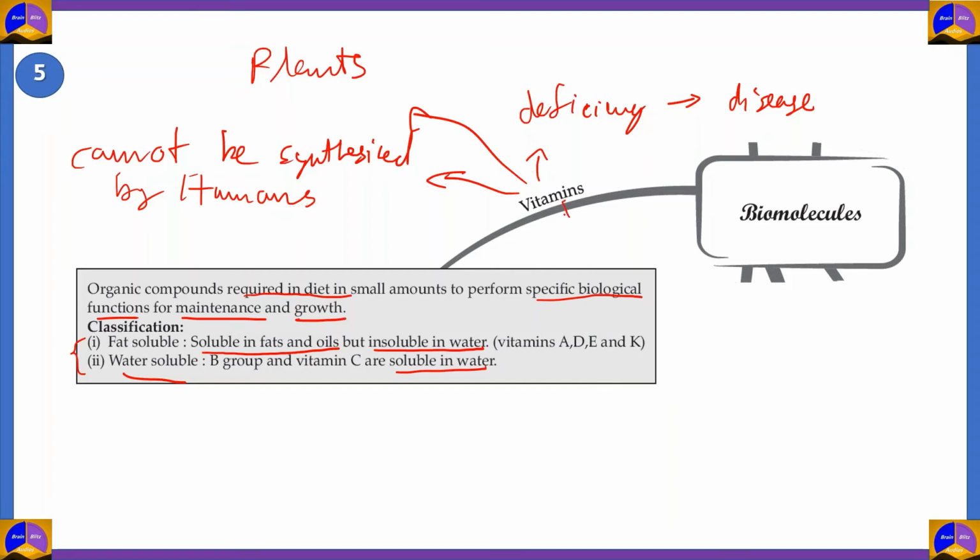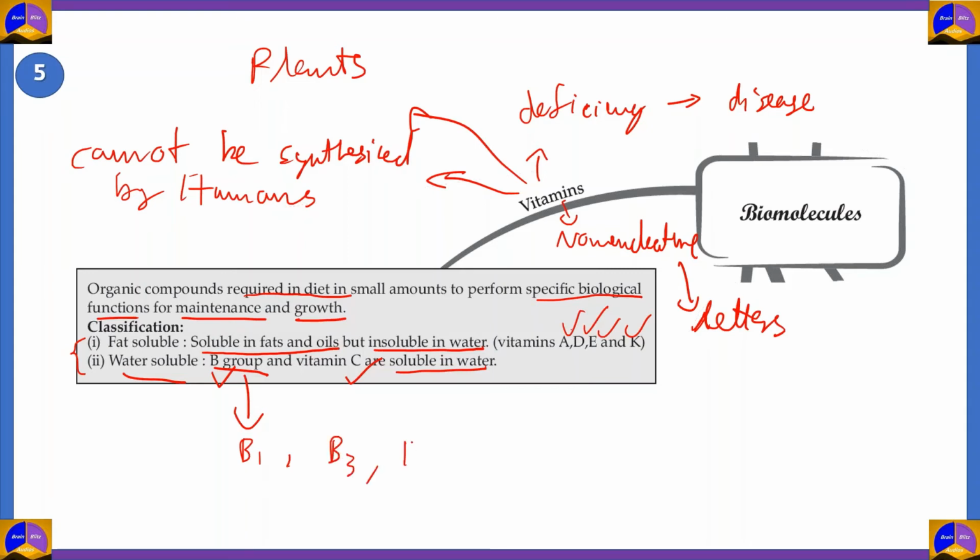Now, when we're talking about nomenclature in vitamins, we use letters in order to differentiate each vitamin. For example, the fat-soluble vitamins are vitamins A, D, E, and K. And the water-soluble vitamins are vitamins B and C. If you see here, it's written B group because under vitamin B, you have many types such as B1, B3, B12, etc. So you have a B group and C.